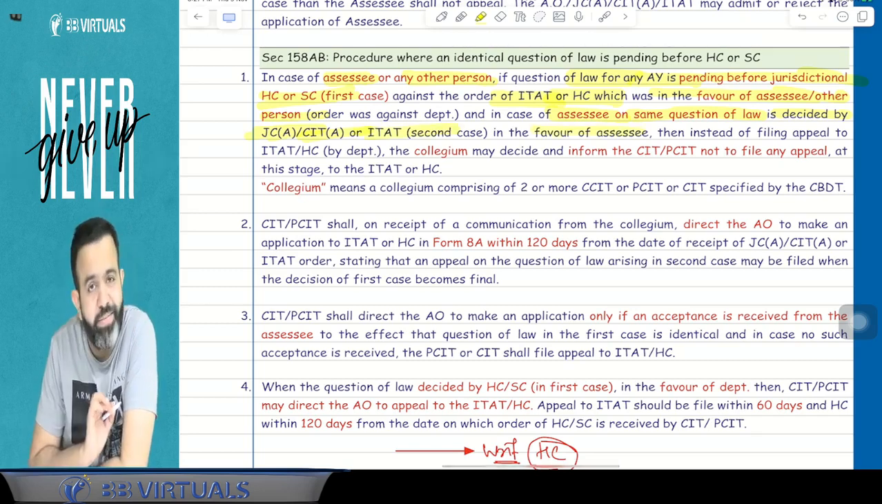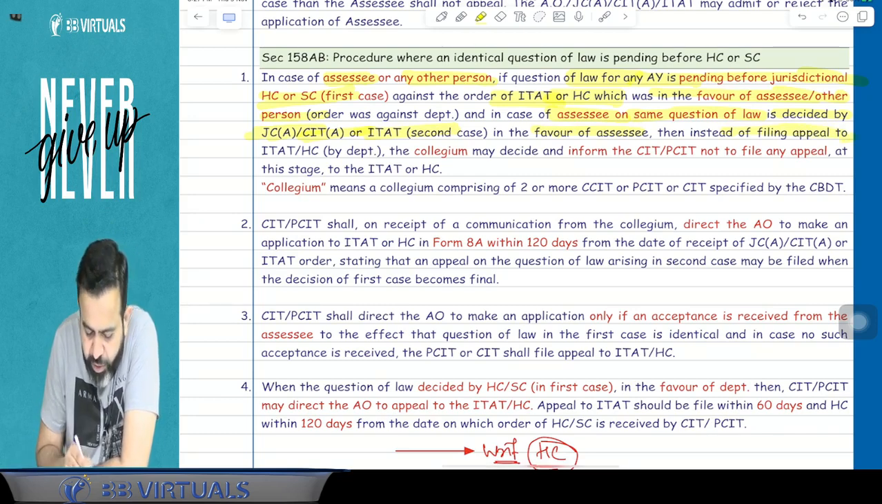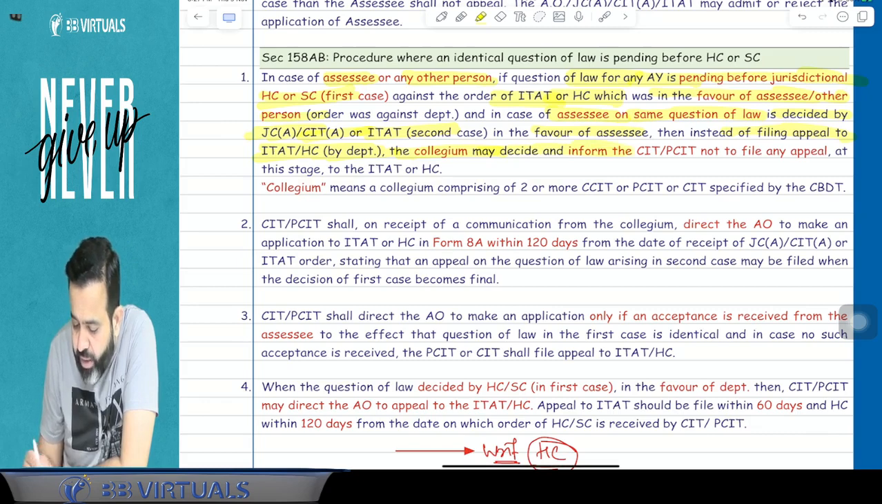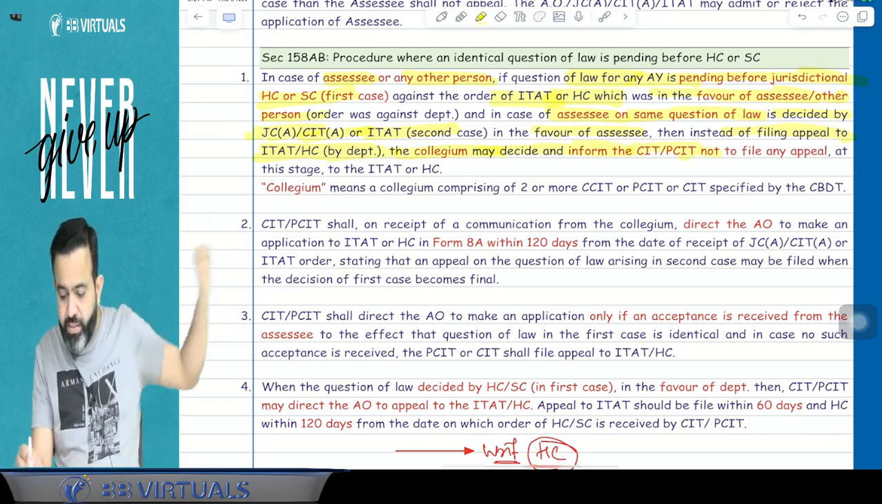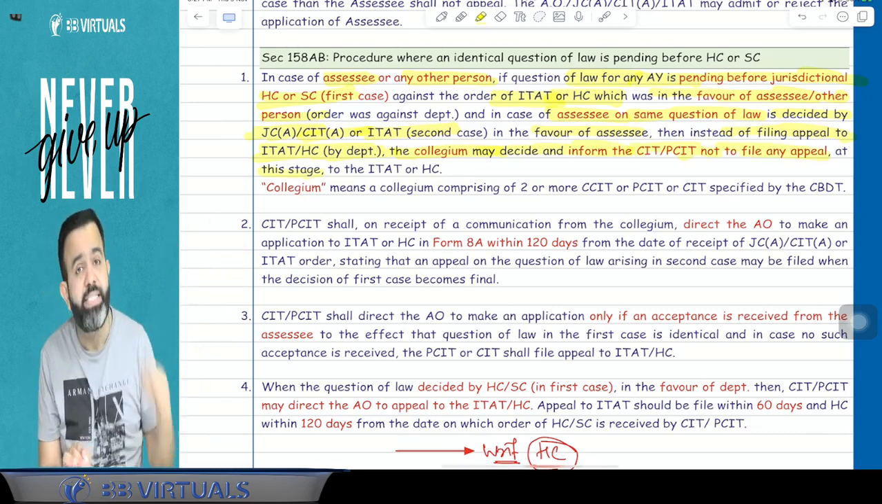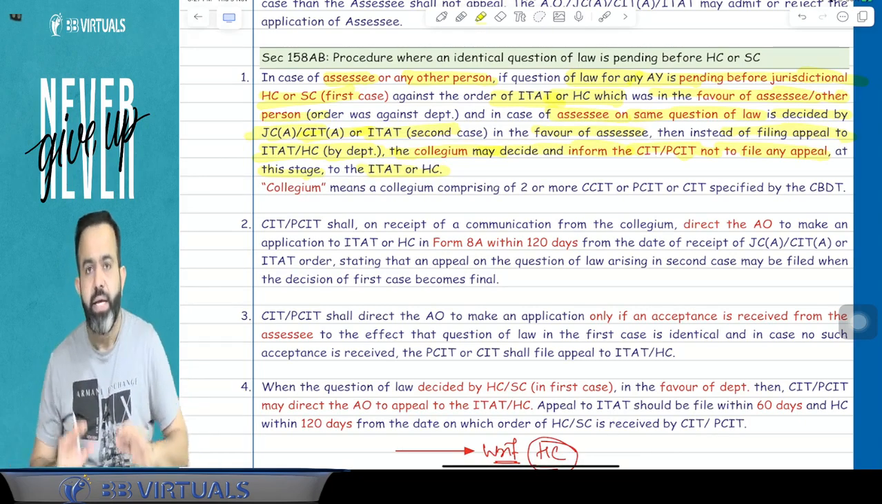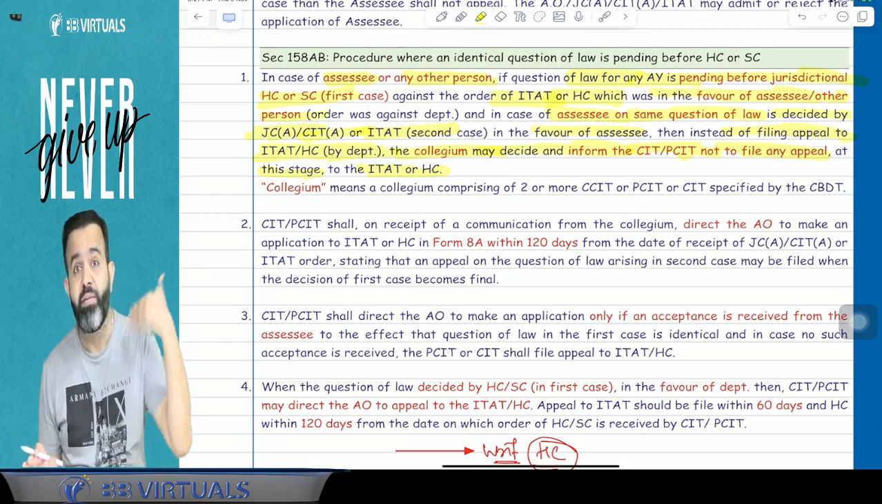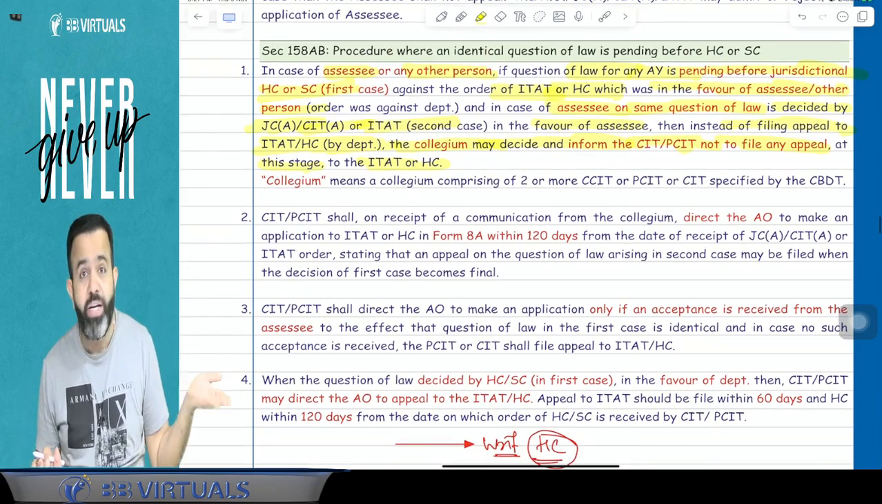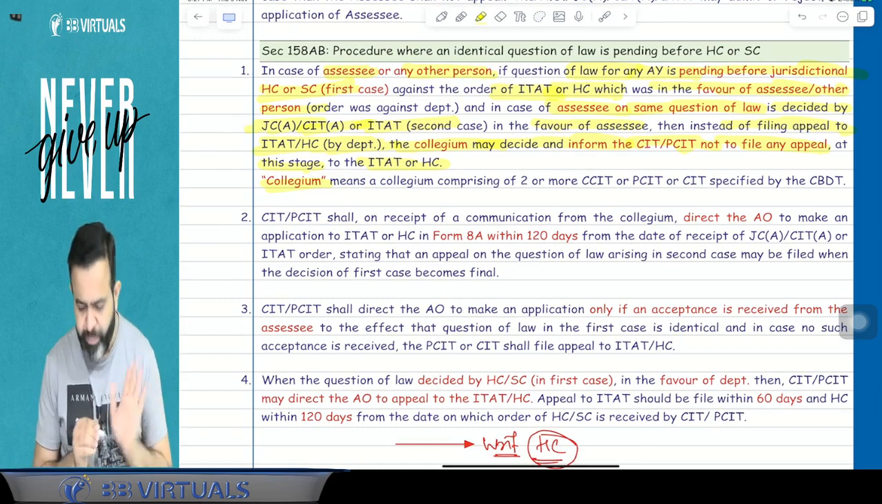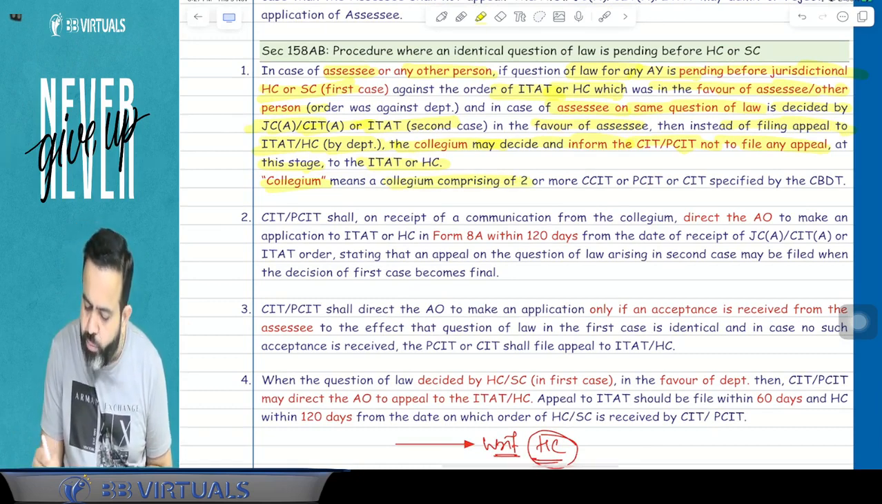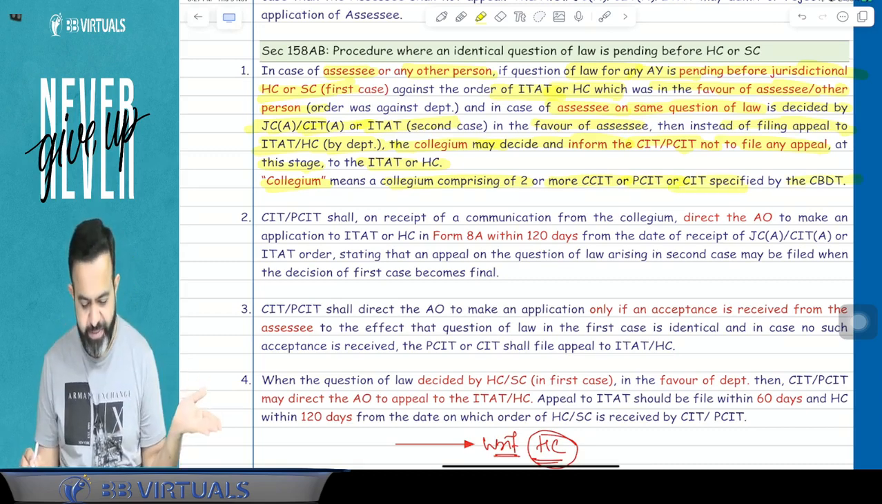In favor of the assessee, then instead of the department filing an appeal to the ITAT or High Court, the collegium may decide and inform the CIT, PCIT, means the bosses, not to file any appeal at this stage to the ITAT or High Court. Now don't file the appeal at this stage. Then when they will file the appeal, I will tell you. Now who will decide? That collegium will decide. Collegium means the collegium comprising two or more CCIT or PCIT or CIT specified by the CBDT.